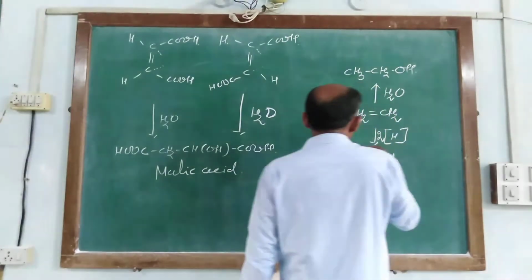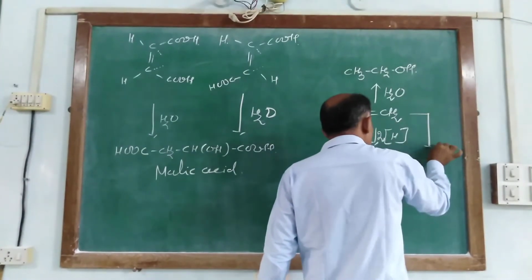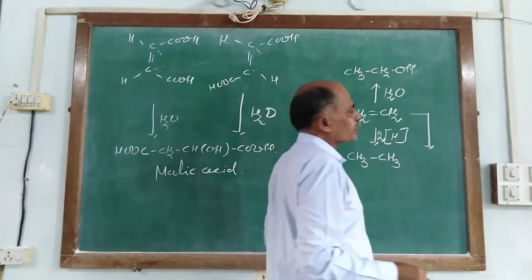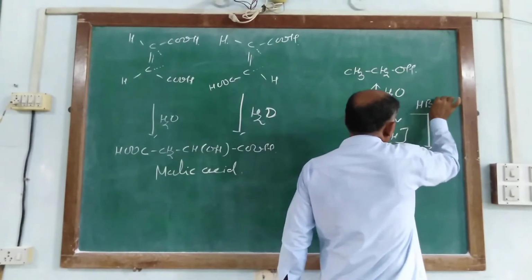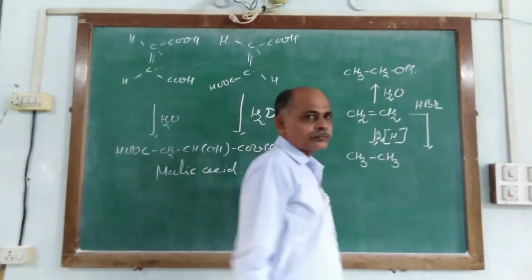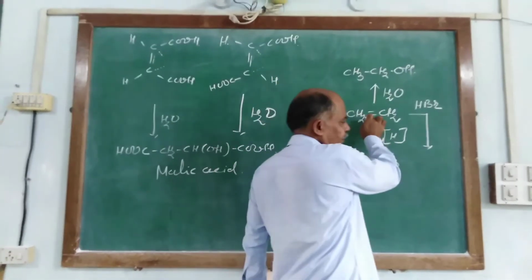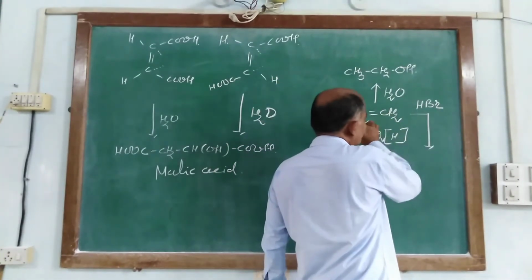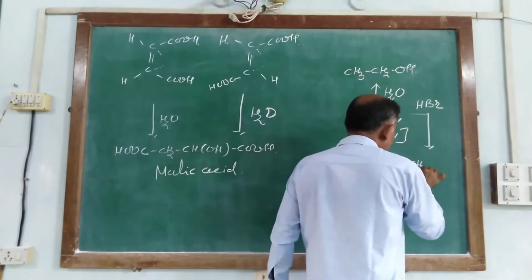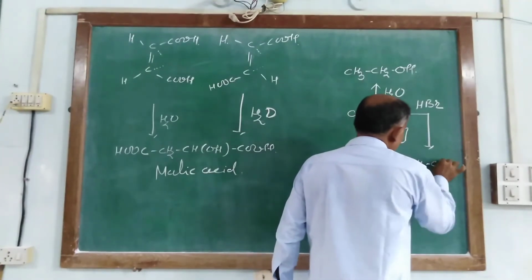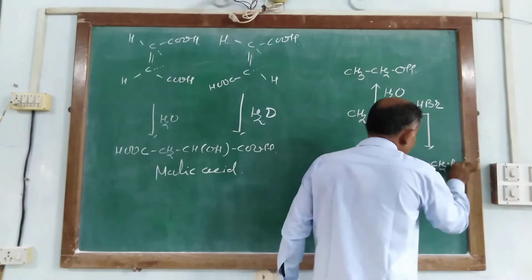Now the third reaction we perform is with ethylene, when it reacts with HBr. The double bond is there, one carbon atom takes one hydrogen, so it gives CH3, CH2 and Br.